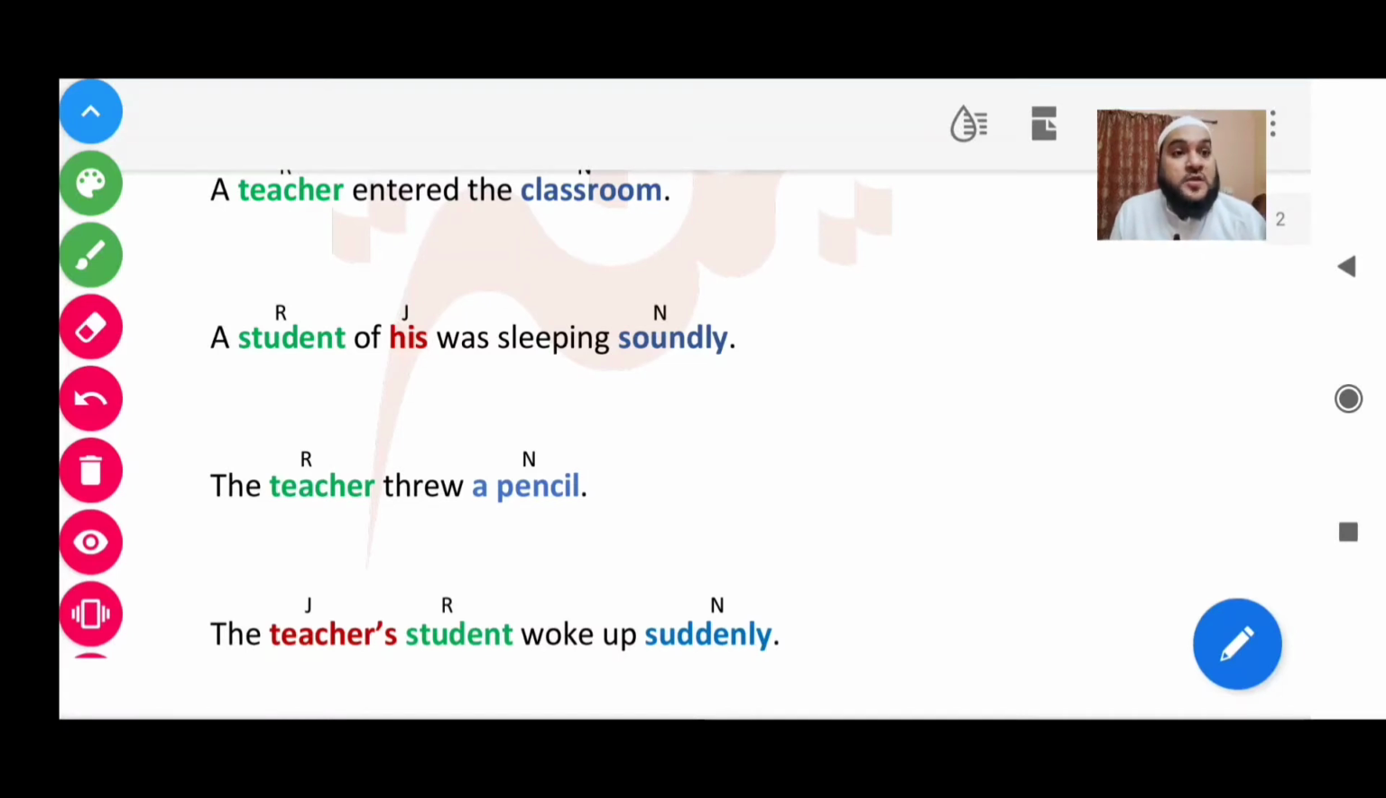Second thing, who is the doer of the fi'l? The doer of the fi'l is student. Okay, student is the doer. Correct. Who is doing the sleeping? The student is sleeping, right? So the doer is the student here. So this student will be in which status? Rafa status. Okay, and how is he sleeping? Detail of the act. He is sleeping soundly. So this will be in which status? Nasb status. And we know this is an ism because of its ly ending. It is an adverb, correct?